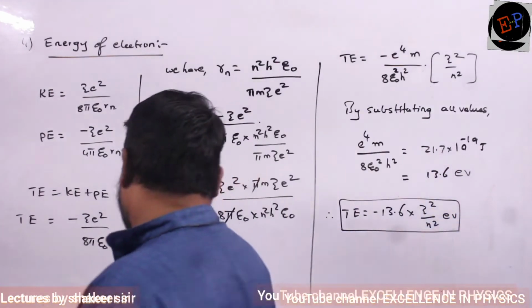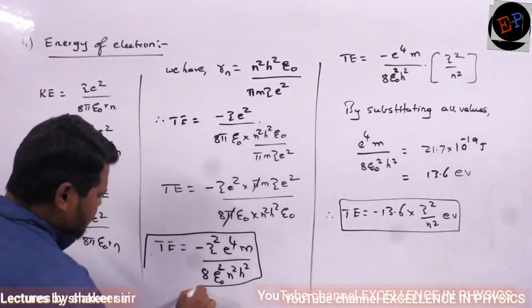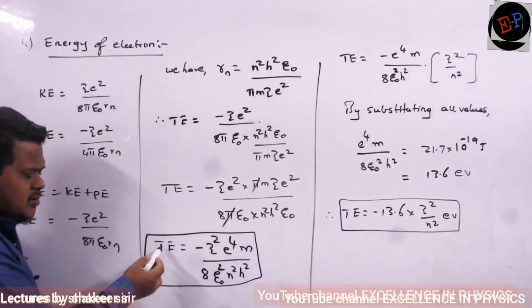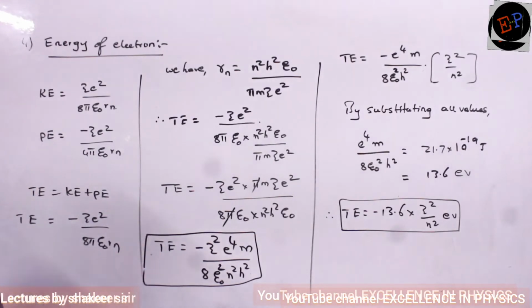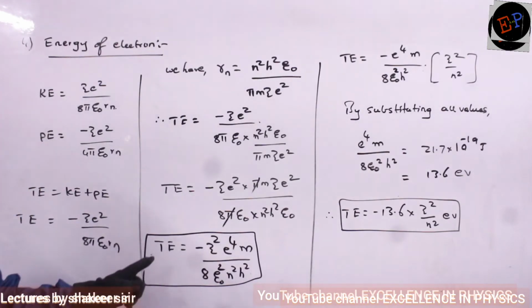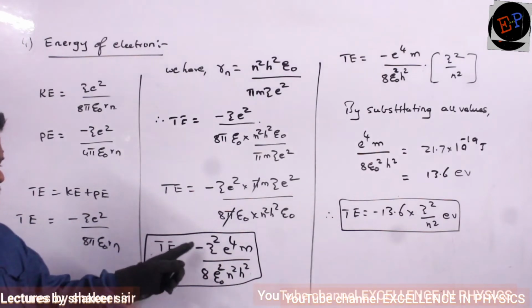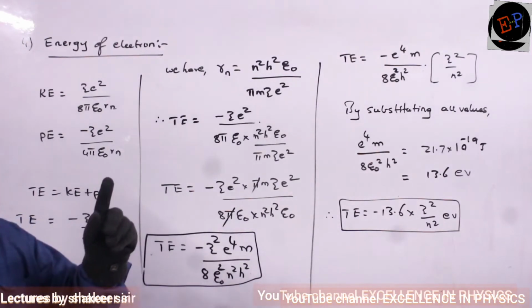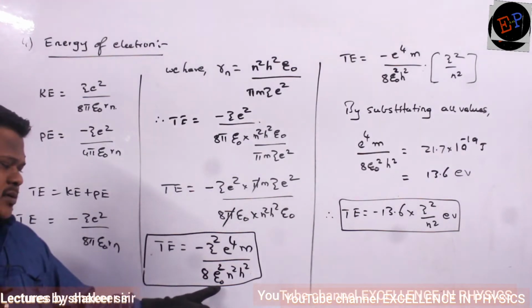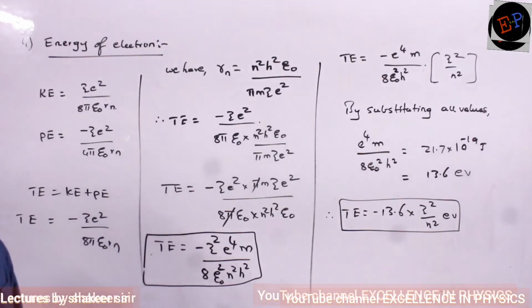Okay. So questions were asked on this relation previously sometimes. How were questions asked? Total energy depends on e to the power of what? Total energy depends on e to the power of 4. Total energy depends on mass how many times? Total energy is directly proportional to m power 1. Okay. So questions can be asked like this. Total energy depends on the reciprocal of epsilon naught square, or is inversely proportional to epsilon naught square. So questions were asked like this.